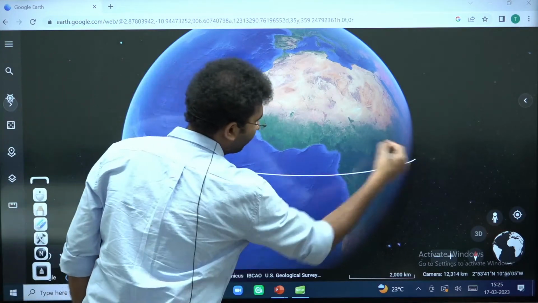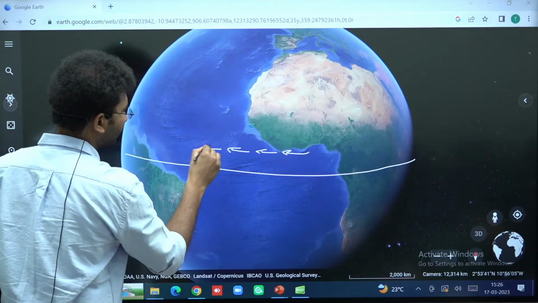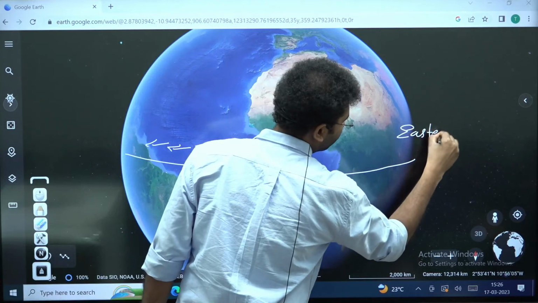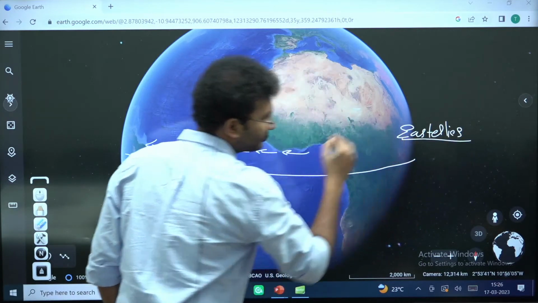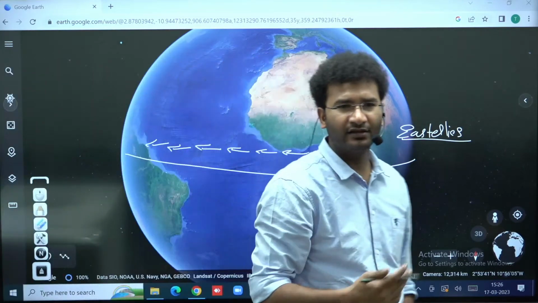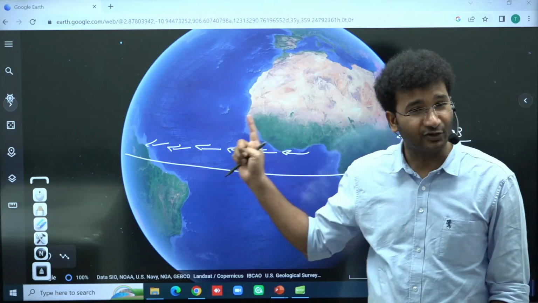So, this is your equator. From 5 degrees north, the wind starts to move in this direction. So, these are your easterlies belt. Right? This is your easterlies belt. And as the wind starts to move in the same direction, the oceanic currents will also start to move. The waves will also start to move.